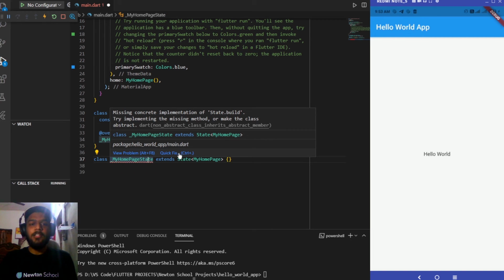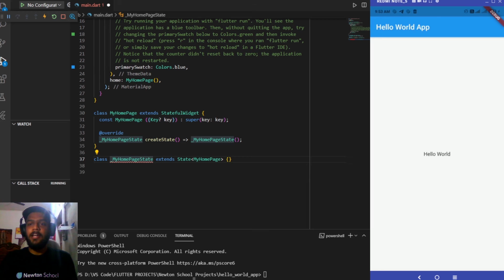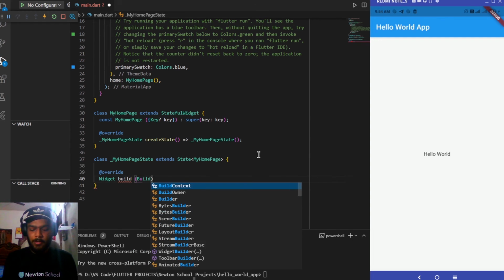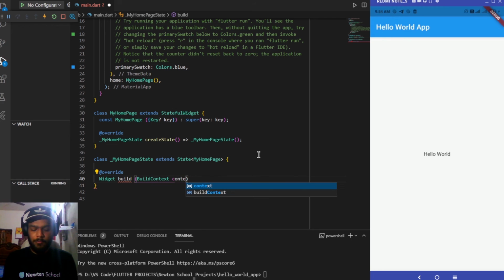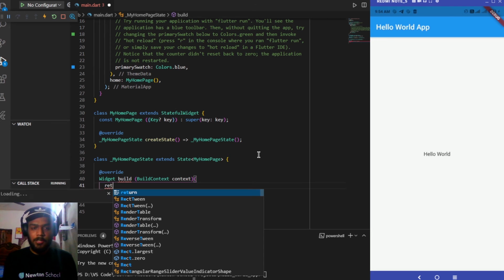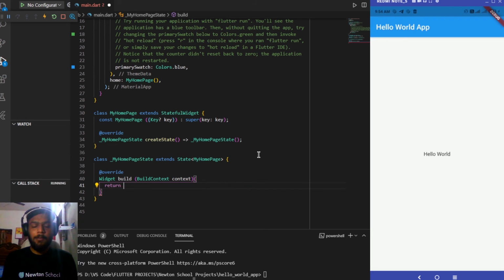Now it is still showing us an error because we haven't added a build function inside it yet. So let's start with the build function. It will be of type override, and inside it we'll be having a Widget build. It will be taking BuildContext, name of which will be context only, and it will be returning a Scaffold as we did in the previous hello world app, adding a semicolon at last.